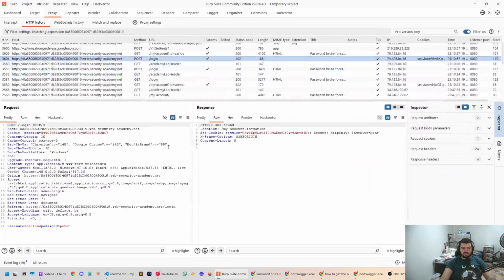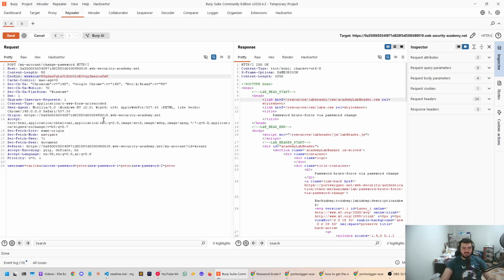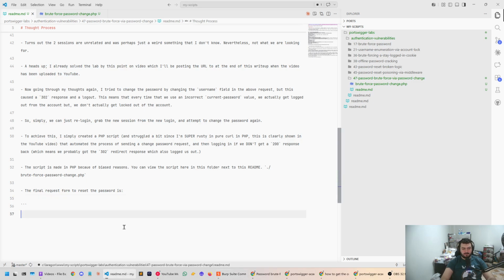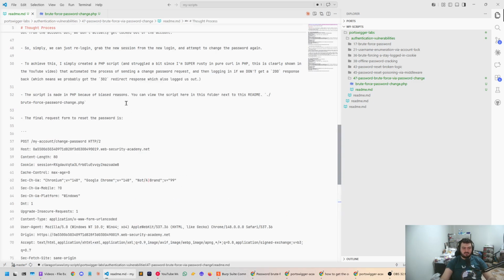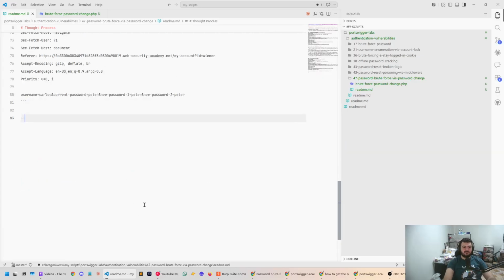Now we can just copy the request from the repeater, which is the change password. Boom. That's it. This request resets the password for Carlos to be Peter, the same as our account. Then we can simply log in using Carlos Peter, and this will solve the lab immediately. Boom. We got it. We solved the lab.